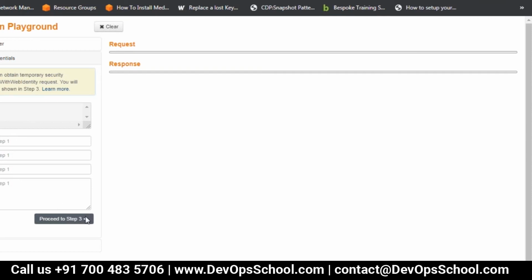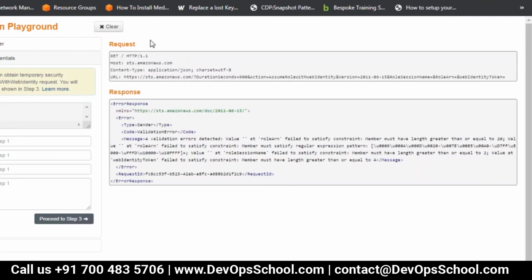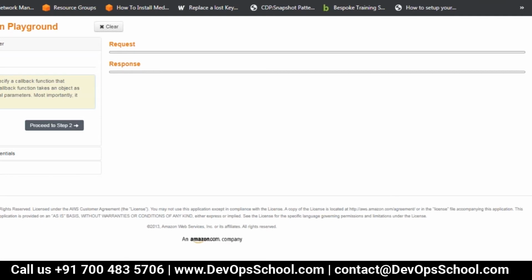Let me try it again. Actually, it should work. So there is an error: invalid message, validation error detected. Let me just try it again. Authenticator.